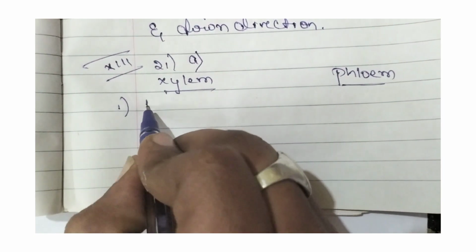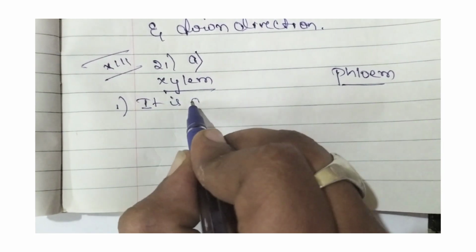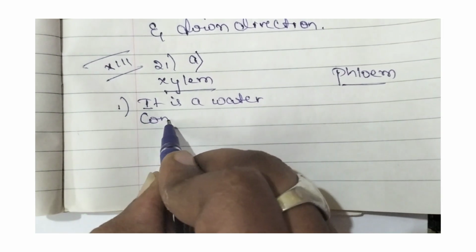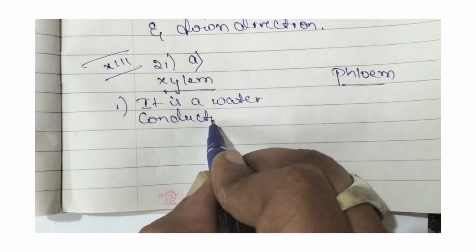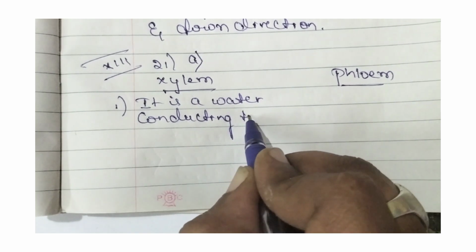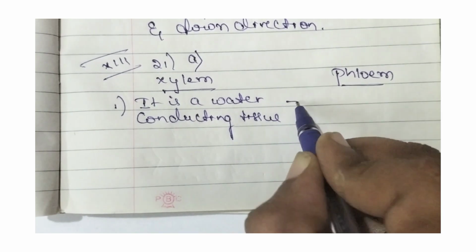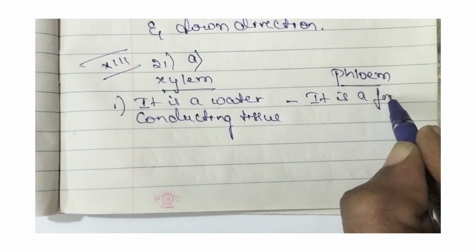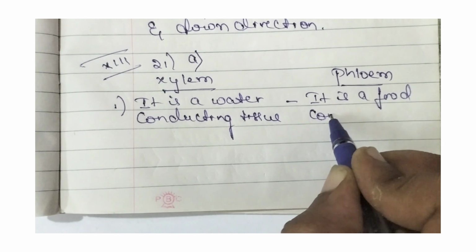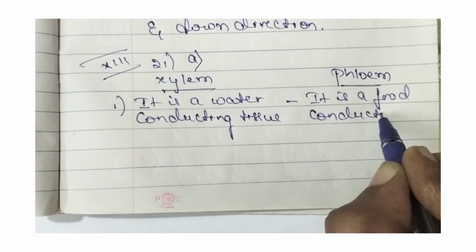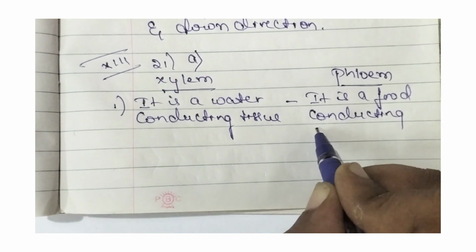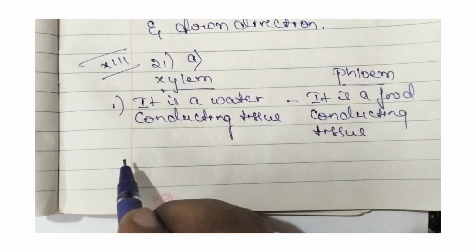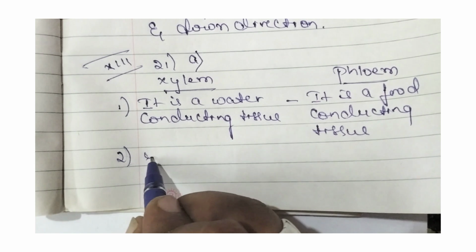The first difference is that xylem is a water conducting tissue. Then this side, phloem is a food conducting tissue. This is the first difference.